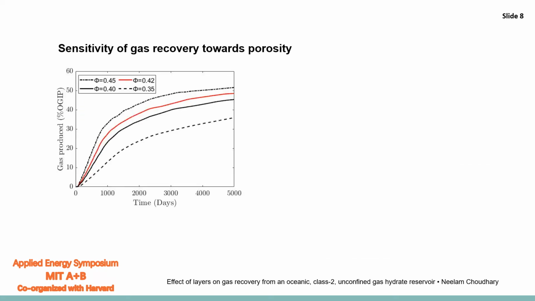We perform sensitivity analysis of gas recovery towards the porosity of the reservoir. The presence of hydrate changes the effective porosity of the reservoir and hence permeability based on the power law. This figure shows the percent gas recovery from the reservoir. We can see from this figure that as we increase the porosity of the reservoir, the percent gas recovery also increases. 0.45 is the highest porosity of the reservoir, which gives the highest gas recovery in this case.